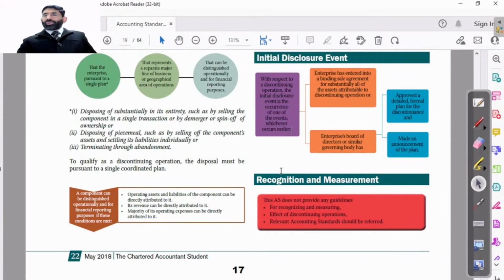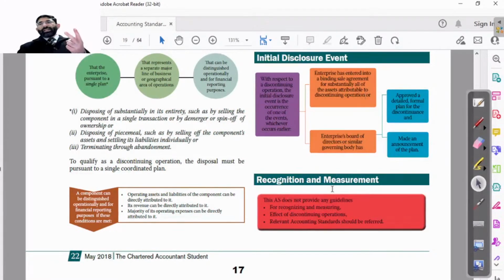Which one? First of all, कब हमने disclosure देना? When we have to disclose? When we enter into a binding sale agreement with someone for sale of substantially all of the assets of a particular operation, then it is to be disclosed.